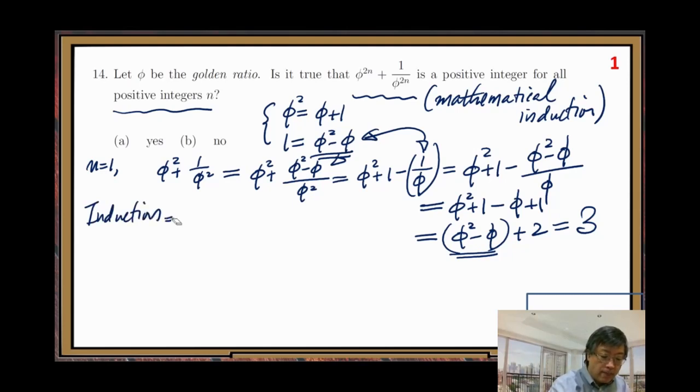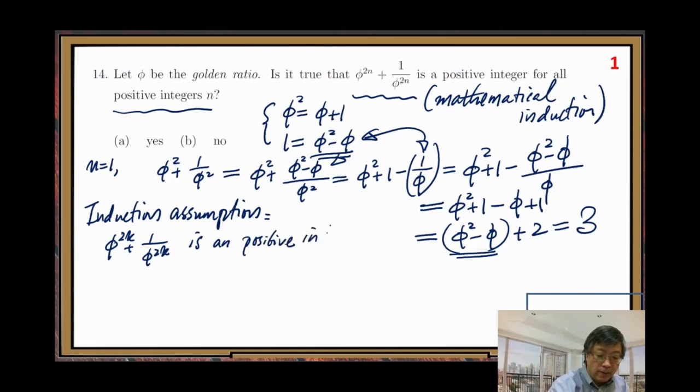The induction assumption is that phi to the 2k plus 1 over phi to the 2k is a positive integer, just as an assumption.